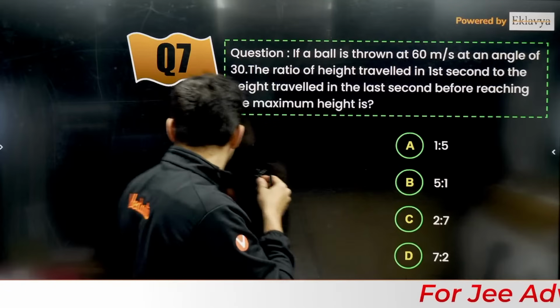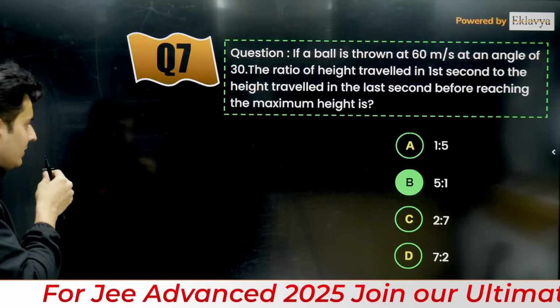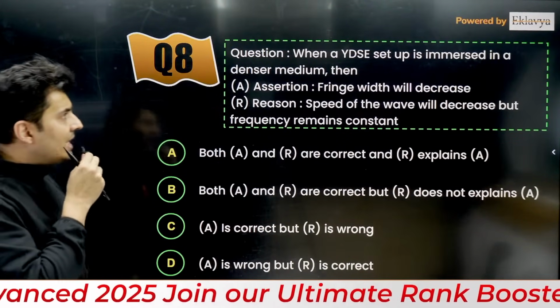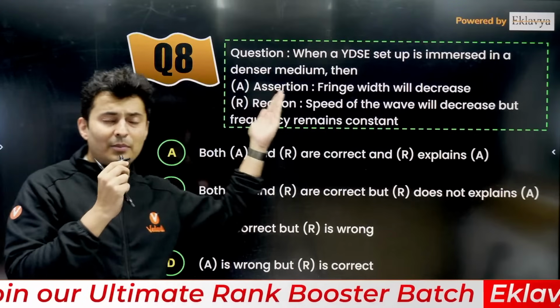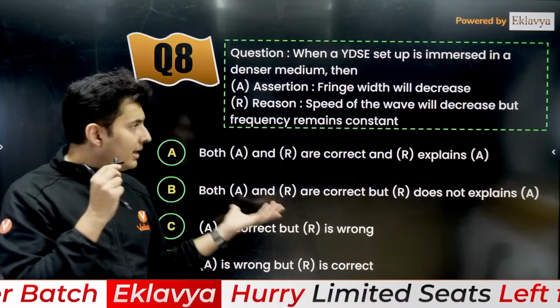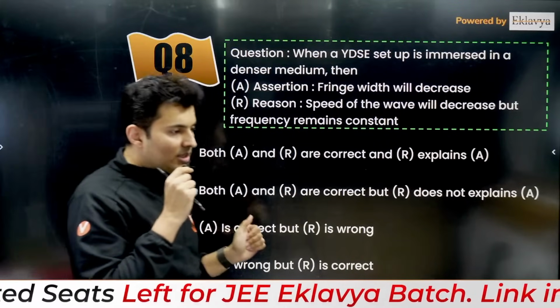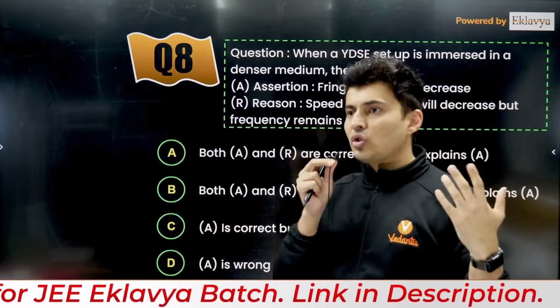Let's move to the next question coming up on your screen. Okay, 5:1, that's the answer. In a Young's double slit experiment, which is put in a denser medium, what will happen? The fringe width will increase or decrease, and the reason: speed will decrease, but the frequency remains constant. These kind of questions we have done so many times.